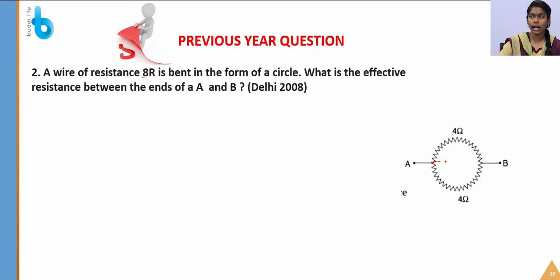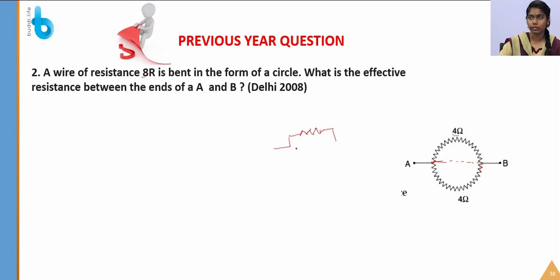The 8R wire is bent in the form of a circle, so it has two equal semicircles. It has 4R in the upper semicircle and 4R in the lower semicircle, so that it forms a parallel circuit.